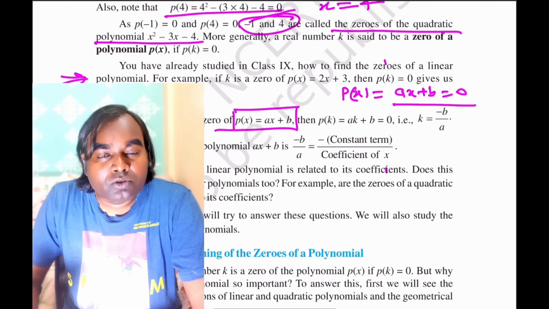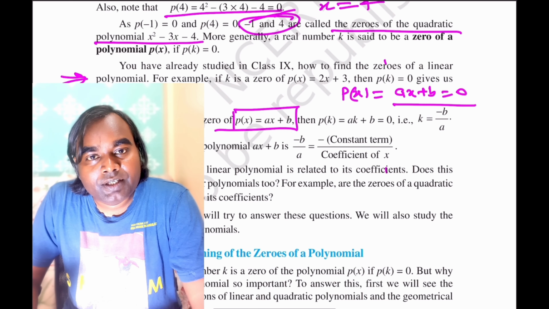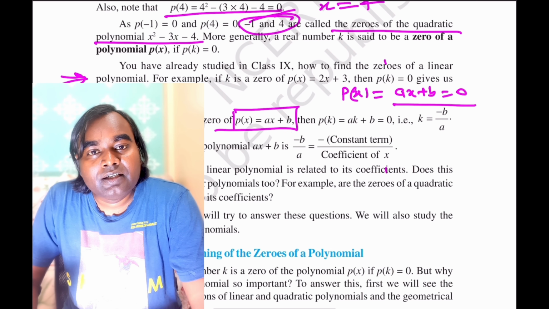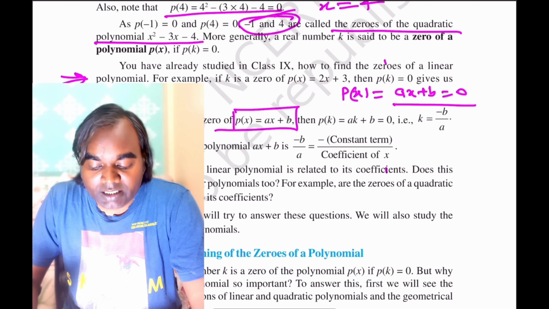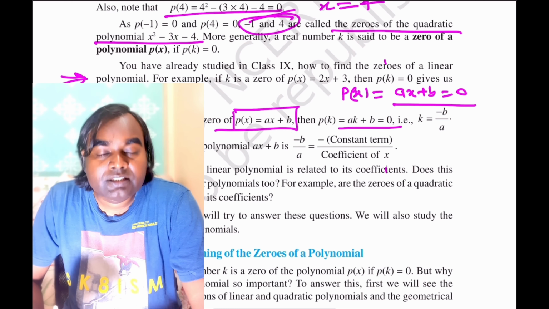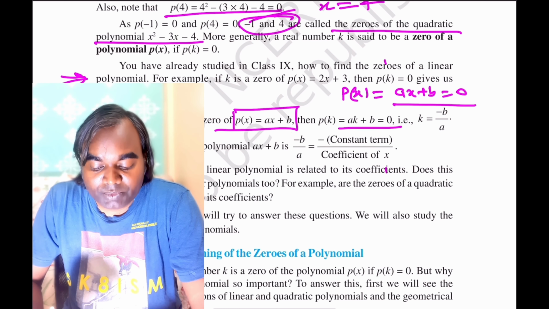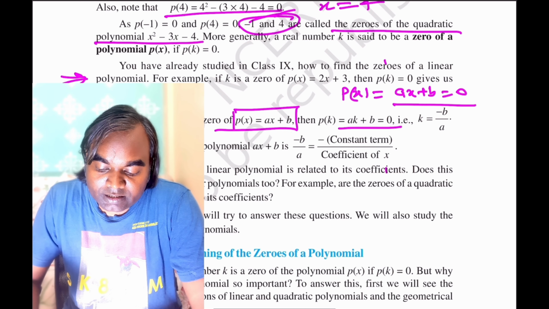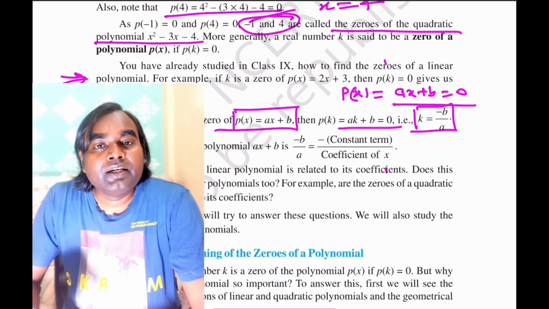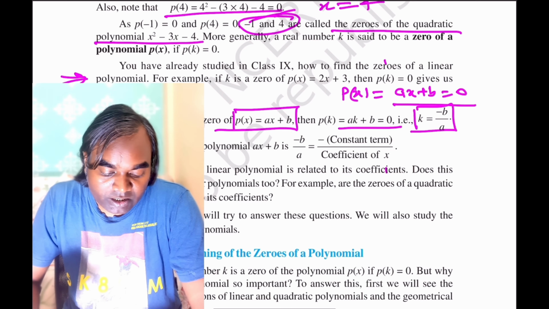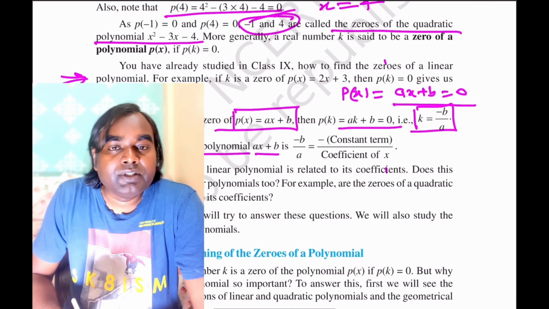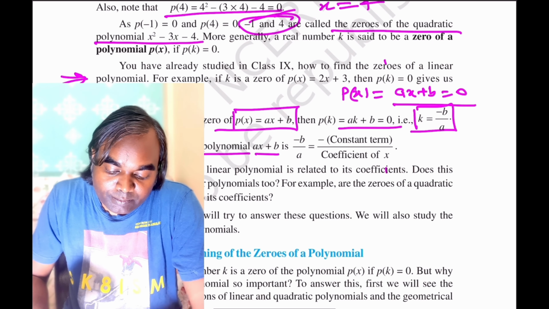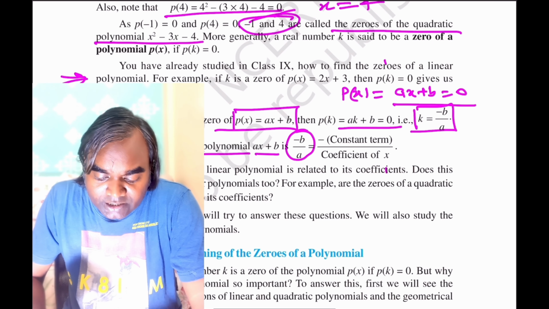So if you want to find the value of p at x = k, then you put x = k, and if this satisfies this polynomial, then the value of k will be given by k = -b/a. That means the zero of the linear polynomial ax + b is given by -b/a.